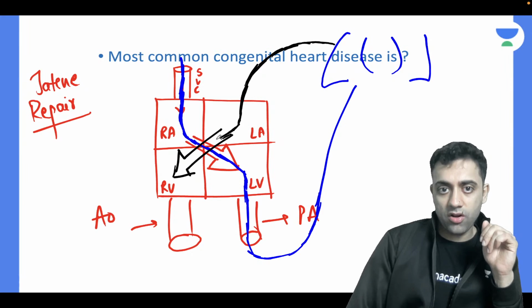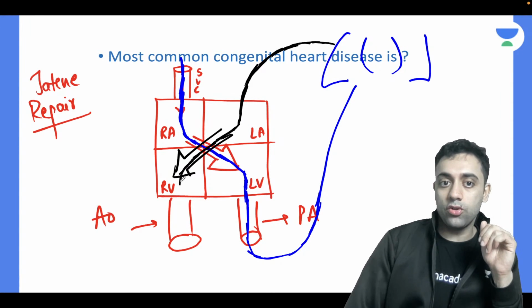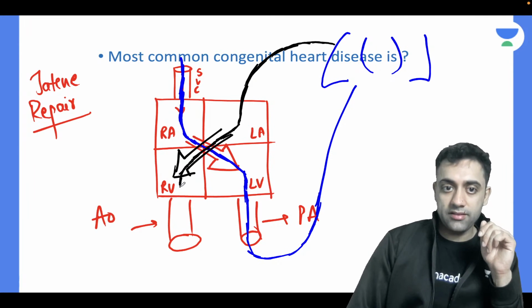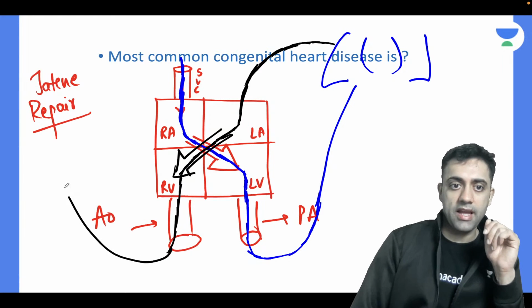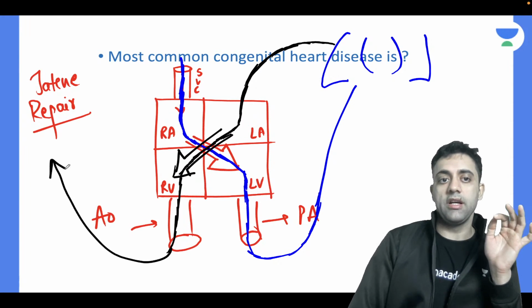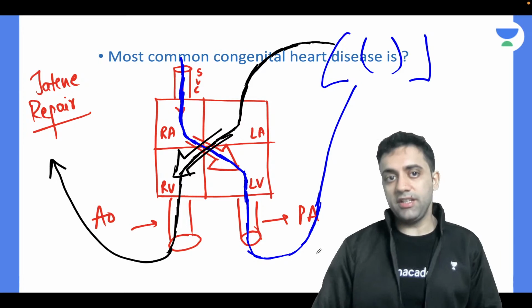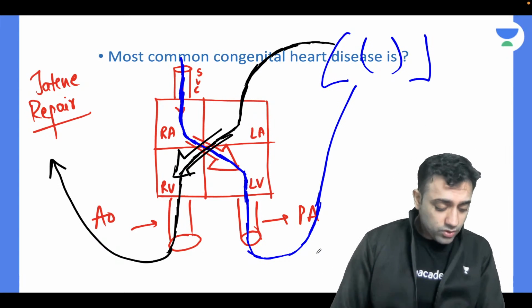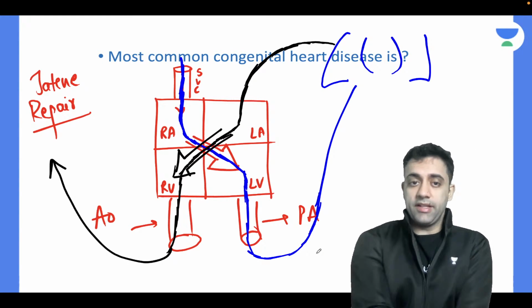The oxygenated blood, now from the left atrium, where will it go? It will go to the right ventricle. And this oxygenated blood, where will it go? It will go to the aorta and it will supply the whole body. Now, this is known as Jatene repair. This is known as Jatene repair. Okay, that you should know.